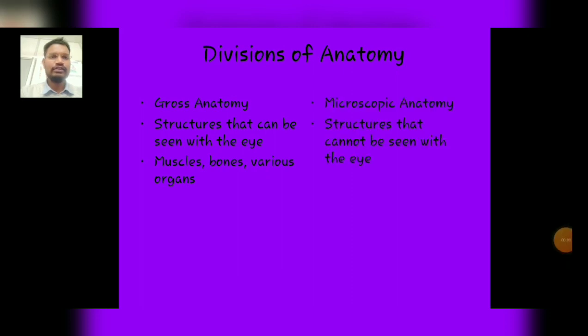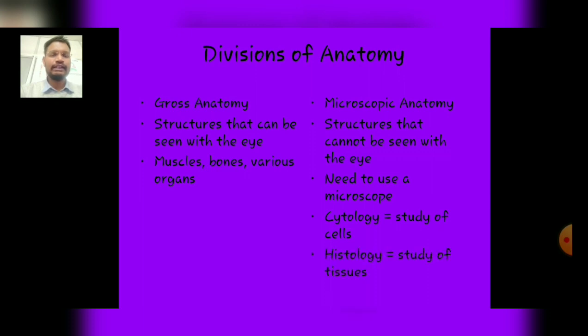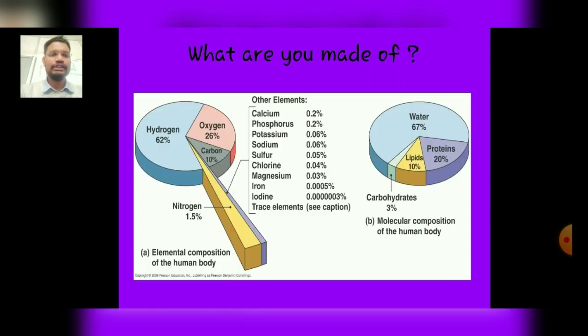The second division of anatomy is microscopic anatomy. Here the structures cannot be seen with the naked eye, and there is a need to use a microscope to see the structures. Basically, it is further classified into two categories. First is cytology. It is defined as the study of the cell. And second is histology, which is defined as the study of tissues.